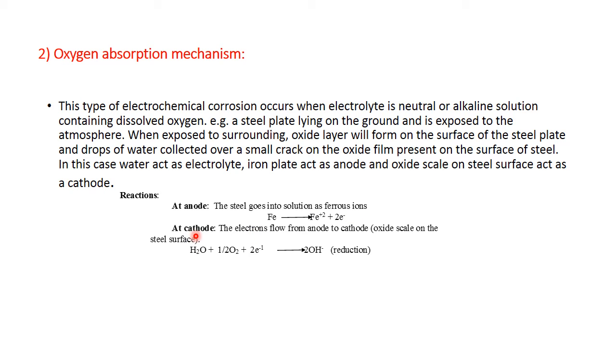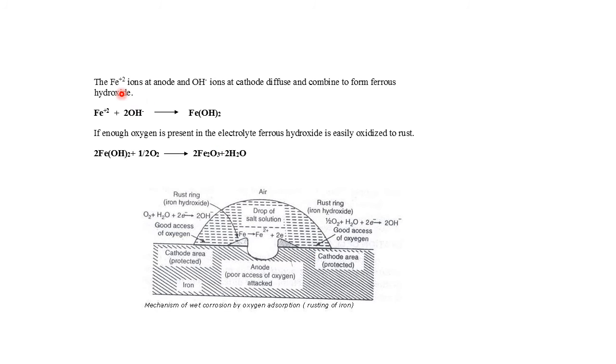At cathode, the electrons flow from anode to cathode, so they react with the oxygen. In presence of water, hydroxyl ions are generated. Then the Fe2+ ions at the anode and hydroxyl ions at the cathode combine. It forms ferrous hydroxide. That will be Fe2+ plus 2OH- giving ferrous hydroxide. Then in presence of excess oxygen, that ferrous hydroxide reacts with the oxygen. Finally, it forms the brown rust.